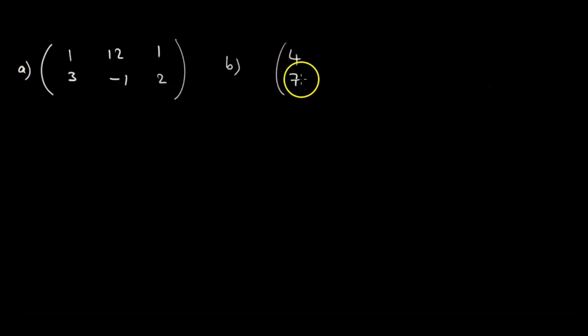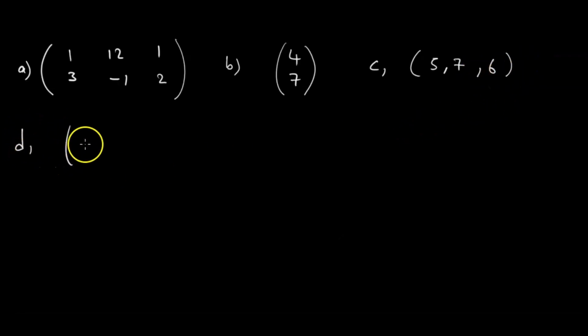So our first matrix looks like this: 1, 3, 12, minus 1, 1, 2. So this is A. Then for B, 4, 7. Then for C, it's 5, 7, 6. And then lastly for D, it's 2, 5, 4, 0. So we have to determine the order of A, row by column.